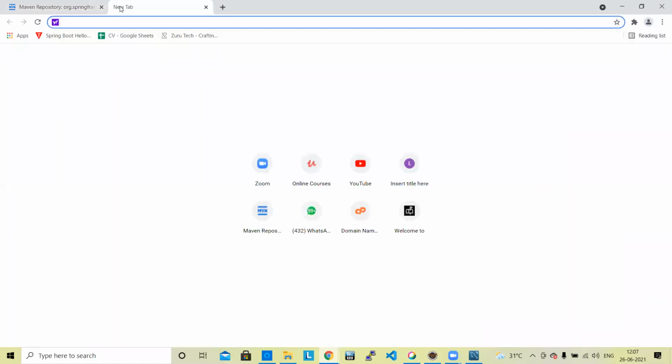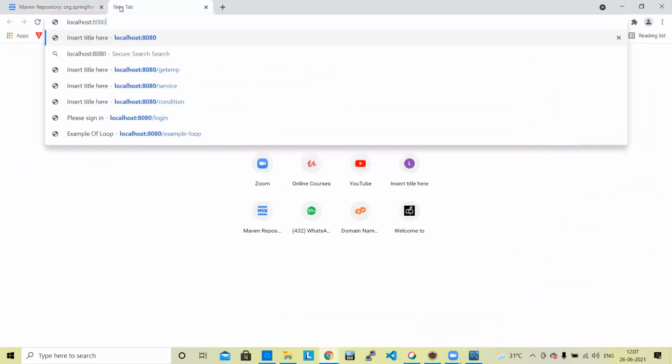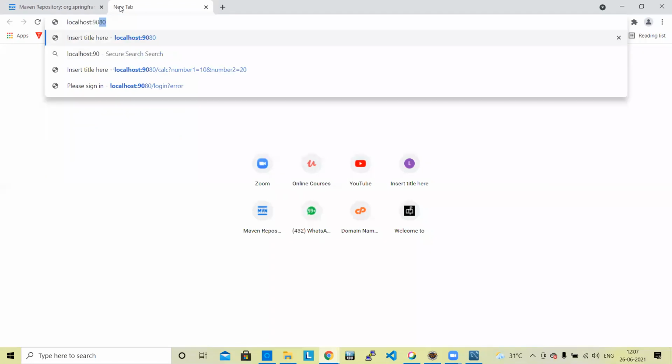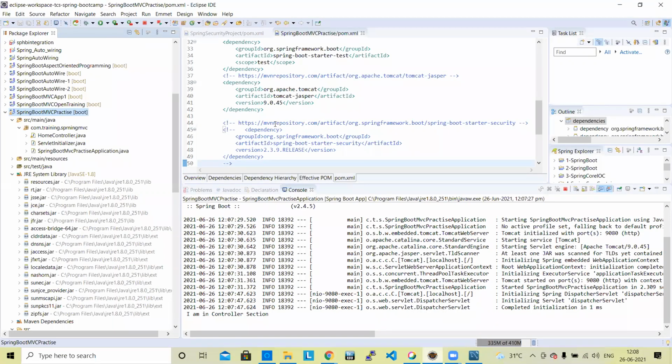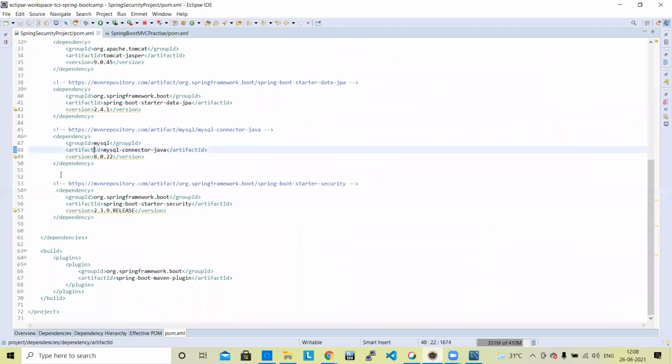Okay, here you can just write localhost. Port has been set at 9080. Any login page is coming here? No, sir. Why? Because security has not been implemented. The security section has been commented. Just notice, Spring Boot, that I have commented that section.